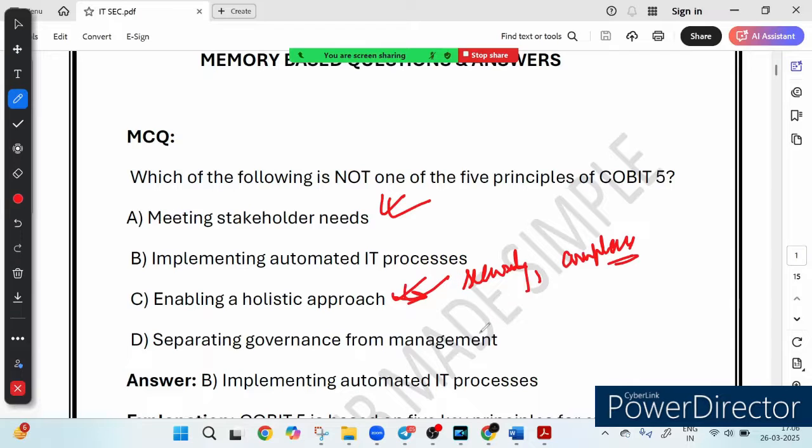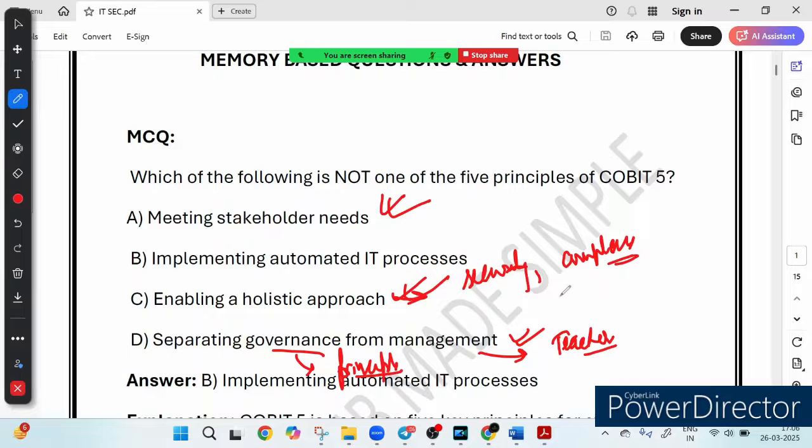Let's look at option D, separating governance from management. Think of a school. The principal is like governance, and the principal sets the rules, and the teachers are the management, who implement them. In IT, governance ensures policies are set and management ensures those policies are followed. So COBIT 5 clearly defines these two roles, preventing confusion and improving efficiency. So this is another principle of COBIT 5.